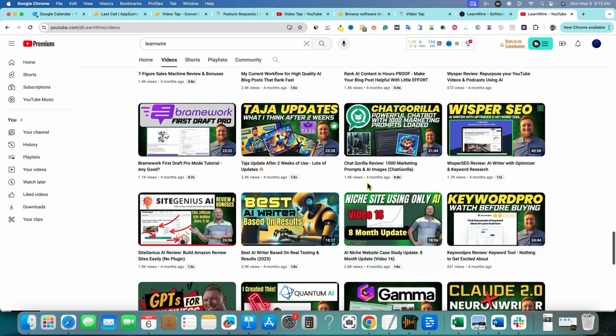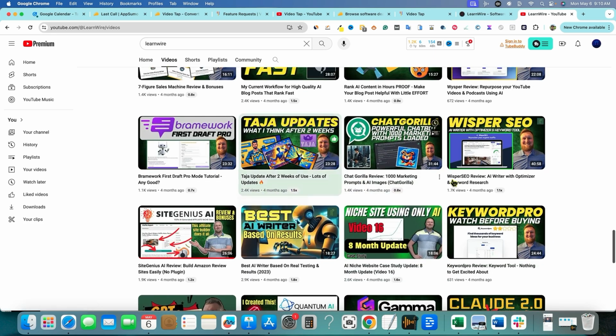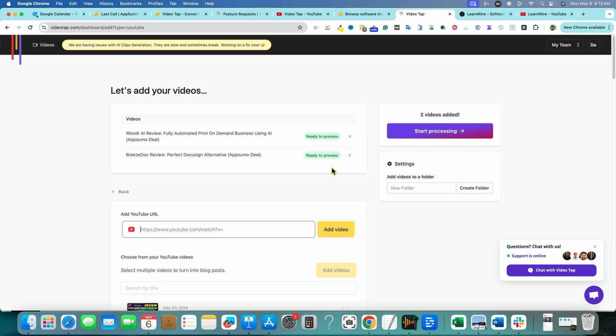It does remind me a little bit of Taja. So if you want to go and check out Taja I've done a couple of Taja reviews. This was an Appsumo tool that was super cool with YouTube. I picked it up and you can see all those cool thumbnails that it creates and so forth. And that's a tool that I think is worth picking up. So it does have a lot of those types of features. It's specific to video optimization and so forth.